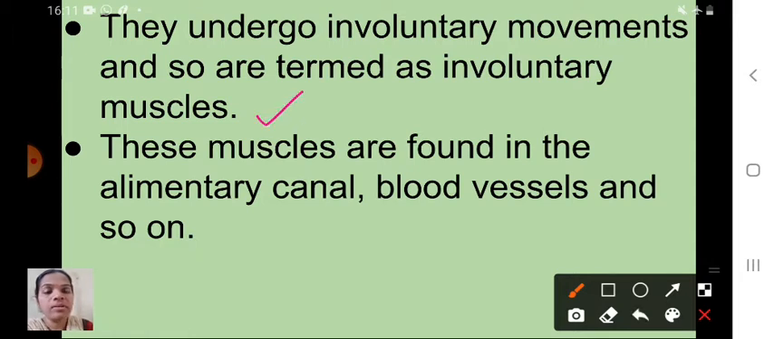These non-striated muscles are called what? Involuntary muscles. Why? Because they undergo involuntary movements. You know very well what is voluntary movement and what is involuntary movement. These muscles are found in the alimentary canal, or food pipe, and blood vessels. Understood, children? Shall I go to the next one now?